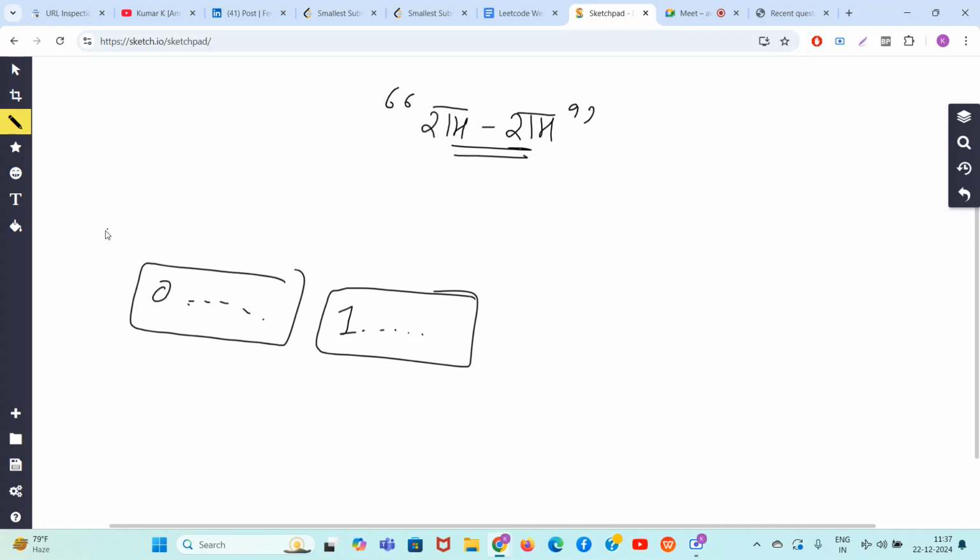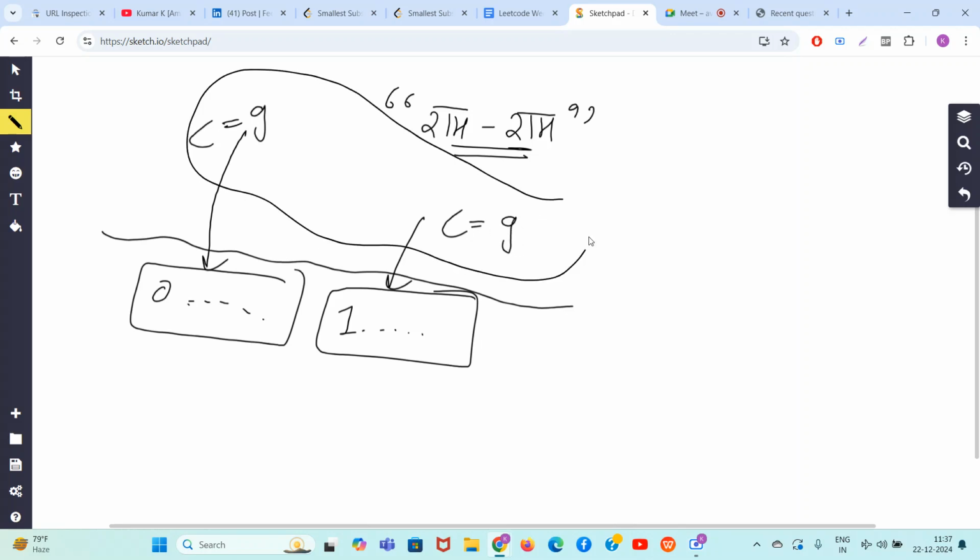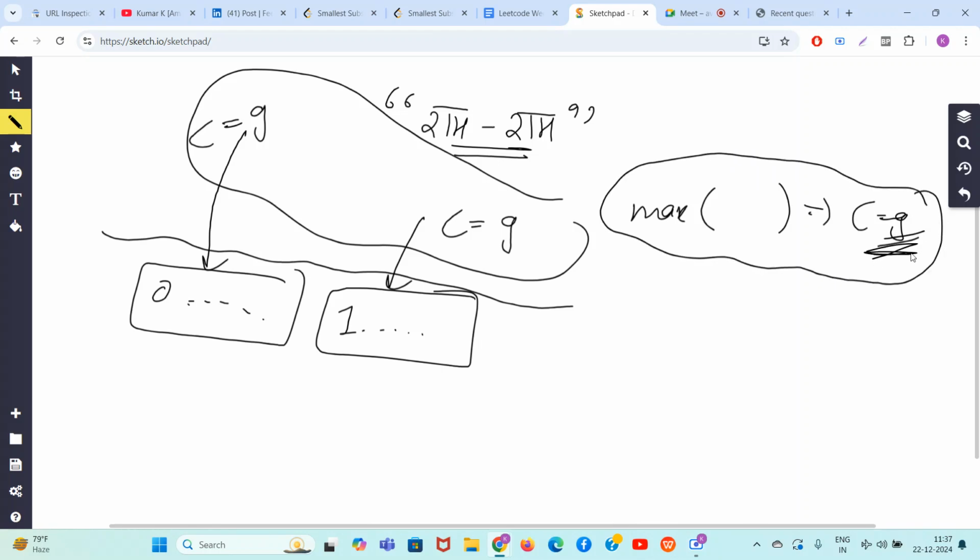Now let's say this is a binary string. If this block size is less than equal to g, and this block size is also less than equal to g, then the maximum of them will also be less than equal to g. Basically, the final answer of less than equal to g is possible if each block is less than equal to g. That's the basic observation.